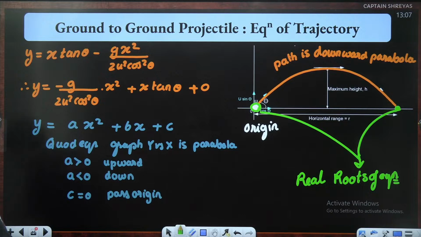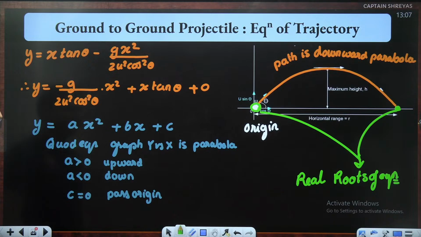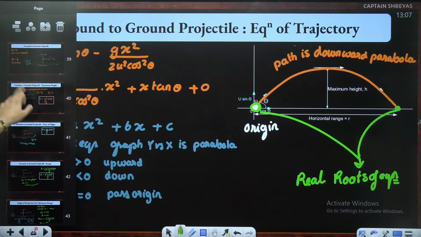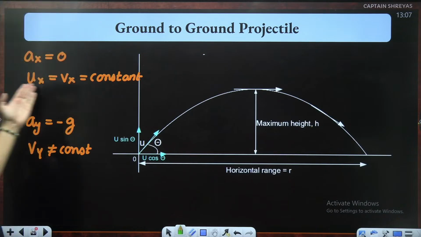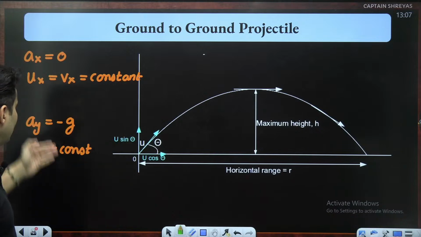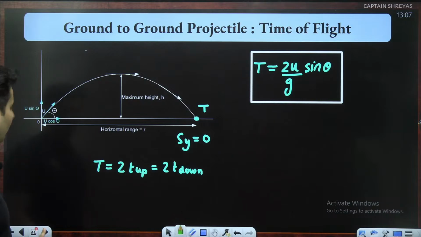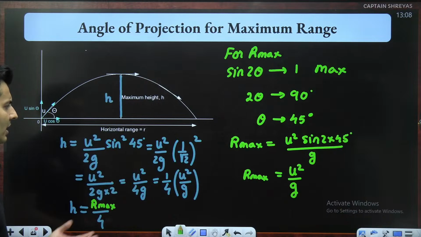Great, great. So you should know all these things, okay? So the path is a downward parabola. We have done all these formulas, so go through the formulas once more, and what are the main things? Horizontally, no change of speed. Vertically, the velocities change. Maximum height, u square sine square theta by 2g. Time, 2u sine theta by g. Range, u square sine 2 theta by g. Maximum range for 45 degrees.